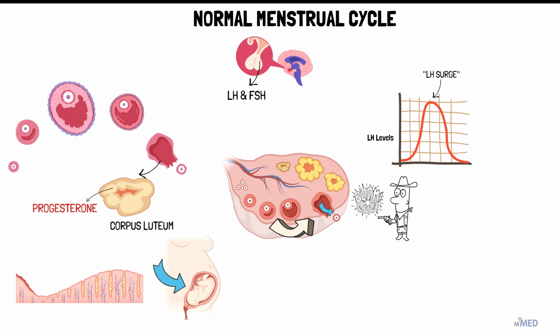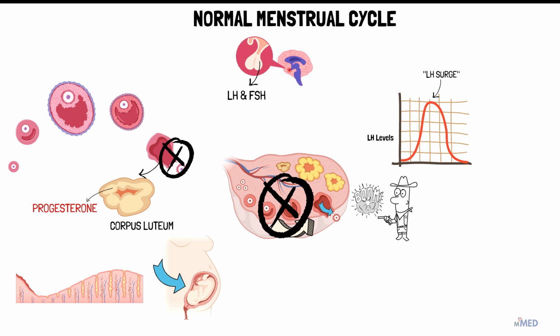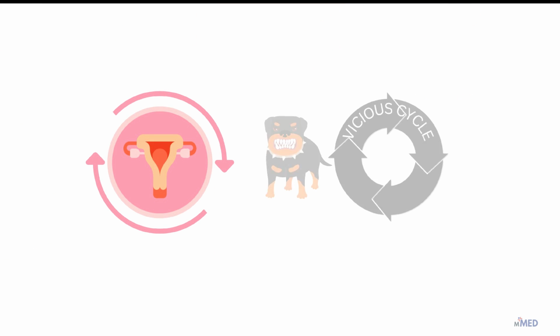In individuals with PCOS, hormonal imbalances disrupt the normal menstrual cycle. Elevated androgens can inhibit the development of ovarian follicles and prevent them from maturing sufficiently for ovulation. Without a mature follicle, ovulation does not occur, leading to chronic anovulation. In the absence of ovulation, there is no formation of the corpus luteum, and as a result, there is inadequate production of progesterone in PCOS. Low progesterone levels affect the uterine lining, making it less receptive to implantation and can lead to irregular or absent menstruation. So as you can see, it's all a vicious cycle.